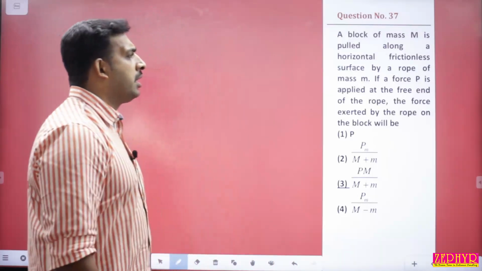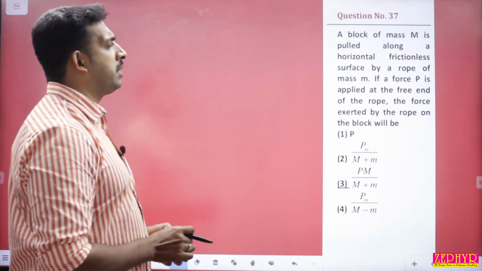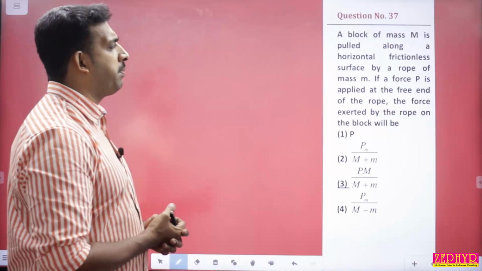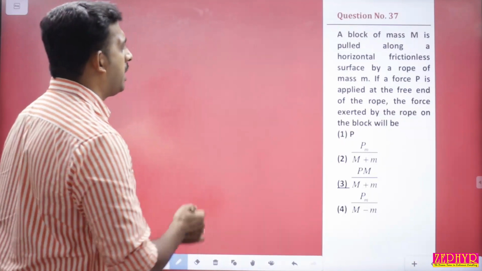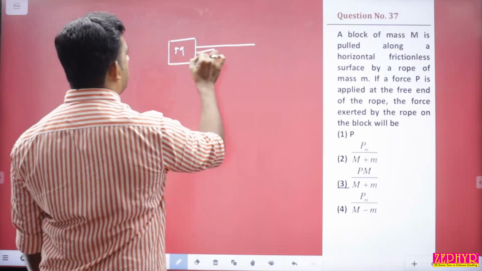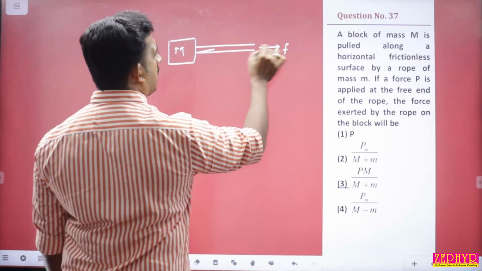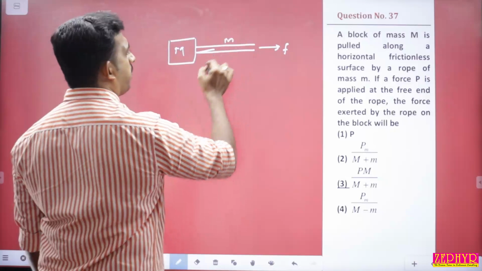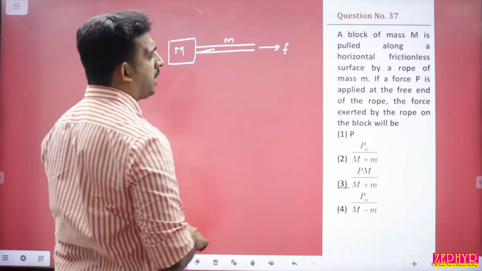Question number 37. A block of mass m is pulled along a horizontal frictionless surface by a rope of mass m. If P is the force applied at the free end of the rope. So this is the block of mass m and this is the rope. We are applying a force, and this is a rope of mass small m. The force P is applied at the free end of the rope.